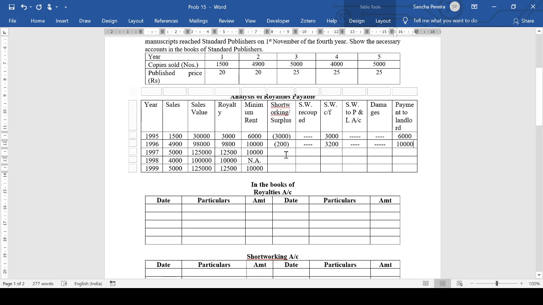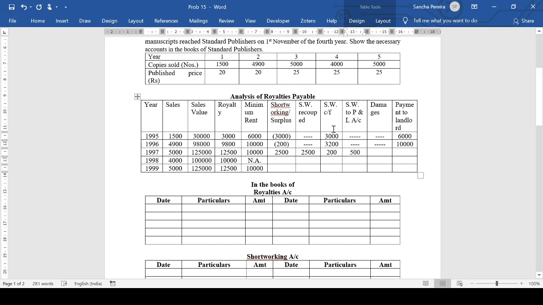Coming to the third year now, we have a surplus of 2,500. If I have a surplus, I'm going to recoup 2,500. Now basically, of the first year, this is my last year to recoup, and the first year short working is 3,000. Out of 3,000, I could recoup only 2,500. So I can carry forward only the short working of the next year, and the 500 of the first year I'm going to transfer to P&L account.